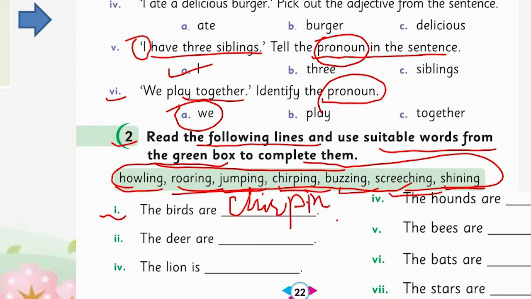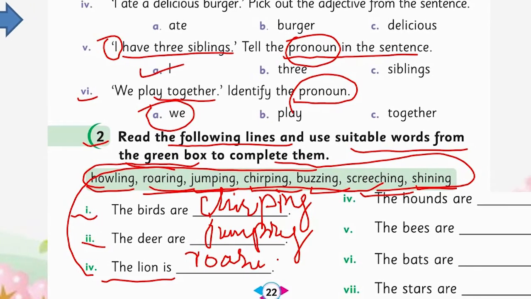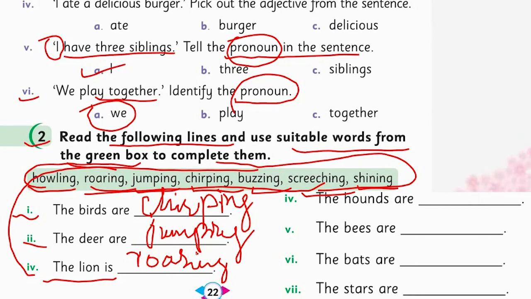The second one, the deer are what? Yes, deer jump. Jumping. The lions, yes, it is very easy. The lions roar. It's roaring. The fourth one, the hounds are what? Yes, they howl. Hounds are hunting dogs which howl.